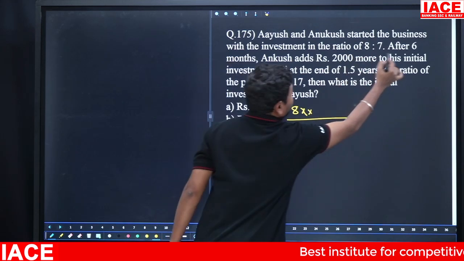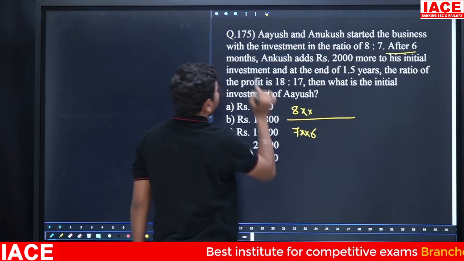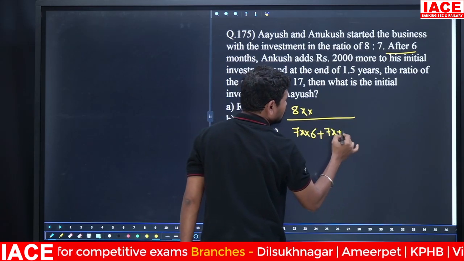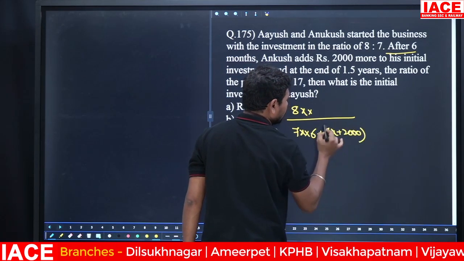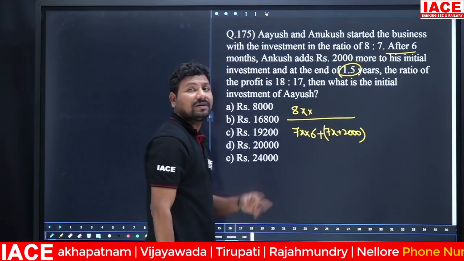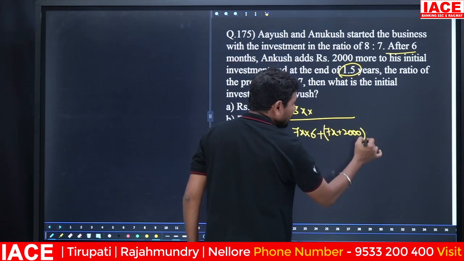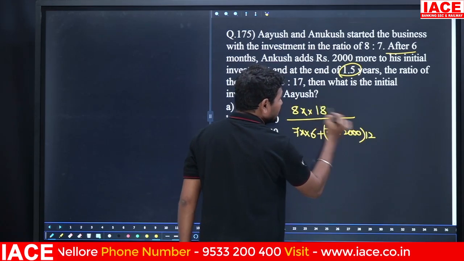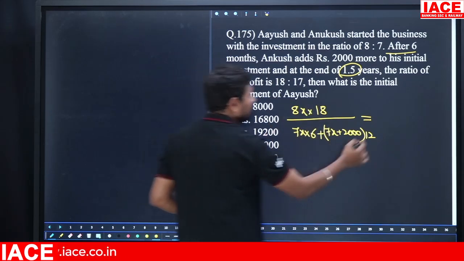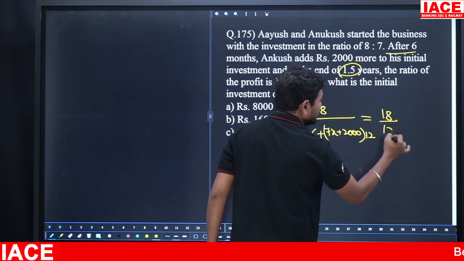After 6 months, Ankush added 2000 rupees more. Then 7x plus 2000. The total time is 1.5 years, how many months? 18 months. Then 6 months completed means the remaining is 12 months. Here it is 18 months. Then applying investment into time, you will get the profit ratio. First person's profit is 18 parts, second person's profit is 17 parts.